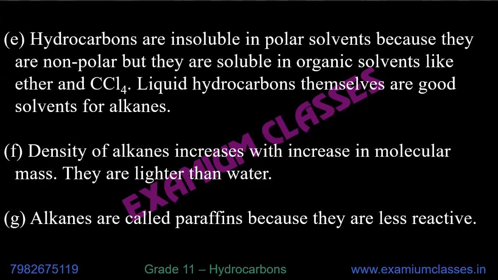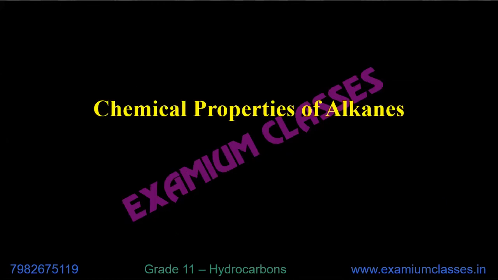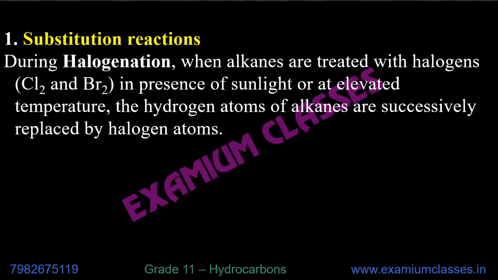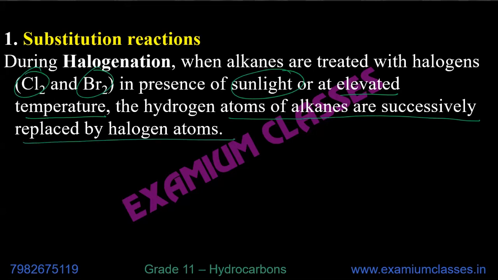Alkanes are called paraffins because they are less reactive. Not important. Chemical properties of alkanes, these are important. Substitution reactions. During halogenation, when alkanes are treated with halogens, for example, chlorine, bromine, etc., in presence of sunlight, at elevated temperature, means higher temperature, the hydrogen atoms of alkanes are successively replaced by halogen atoms.